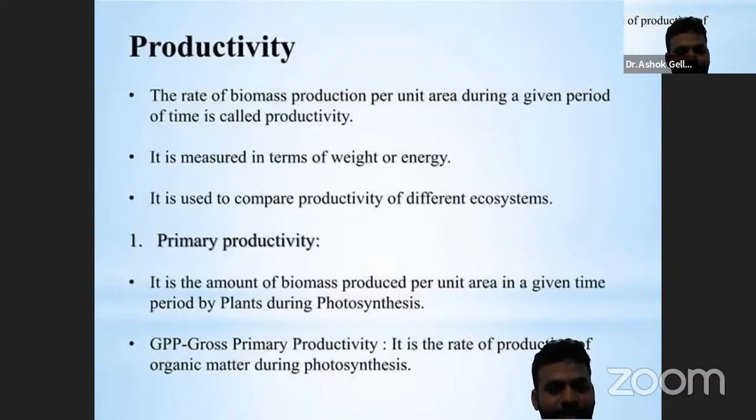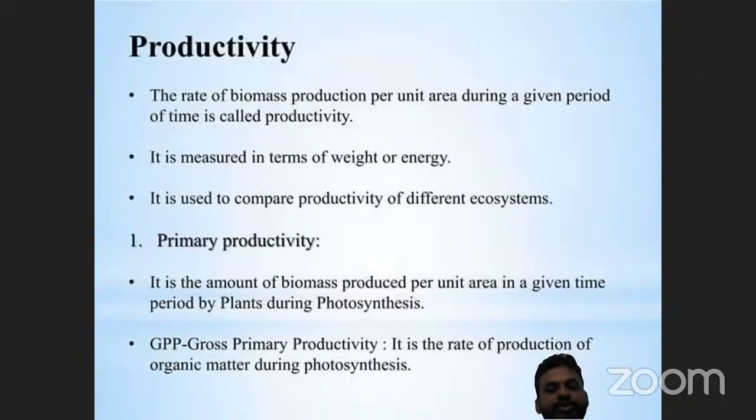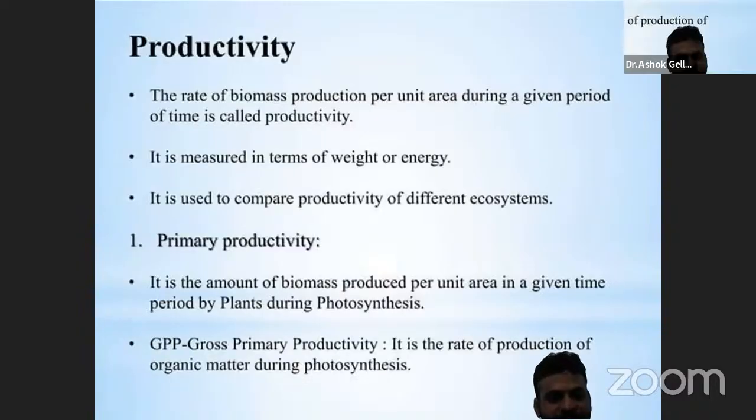Productivity of an ecosystem is the rate at which biomass is created in a trophic level, or the percentage of energy that enters the ecosystem is called productivity. The rate of biomass production per unit area during a given period of time is called productivity. It is measured in terms of weight or energy.